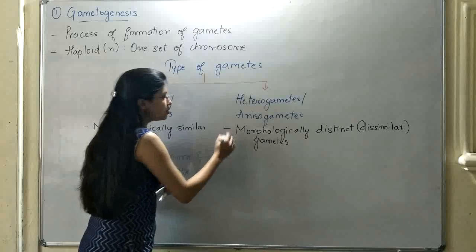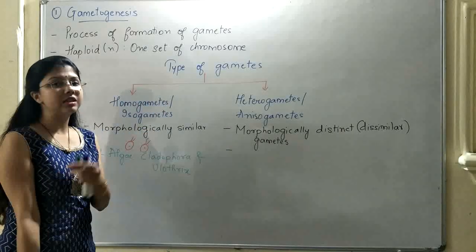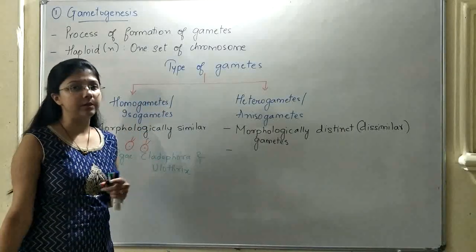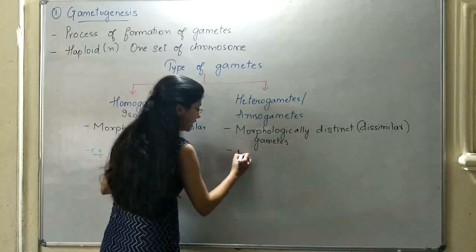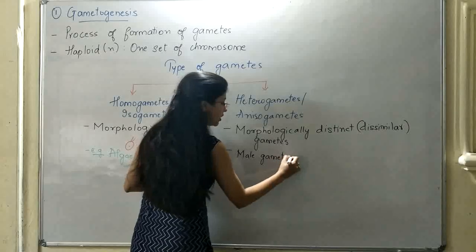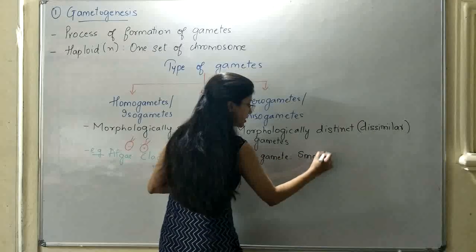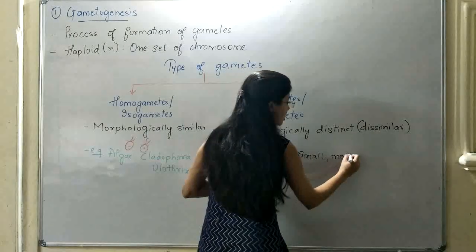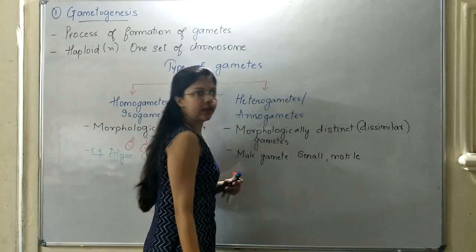When you talk about heterogametes, that means there will be one male gamete and another a female gamete. In heterogametes, the male gamete is generally small in size and motile.